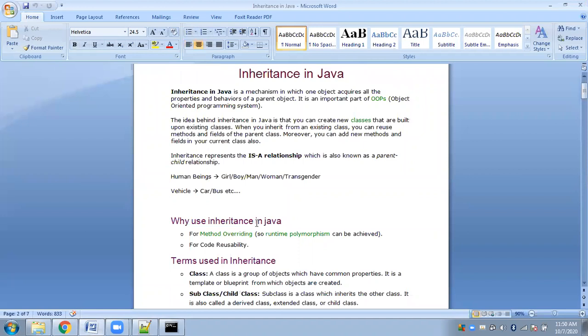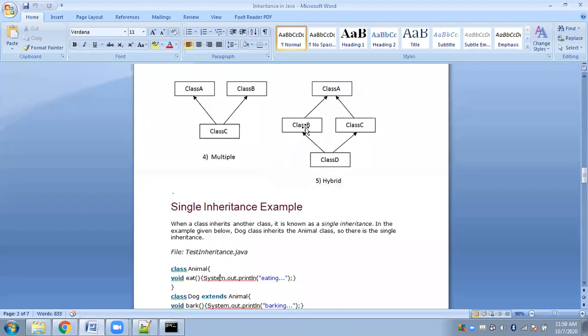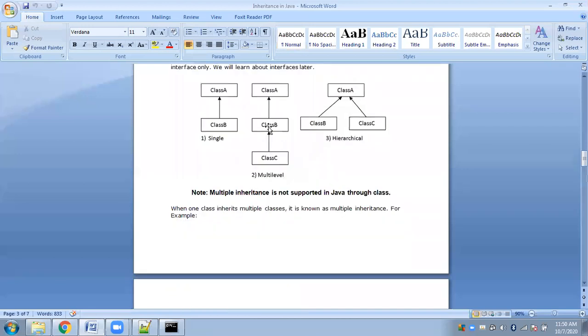A is inherited by B and B is inherited by C. So A is not directly inherited by C, right?